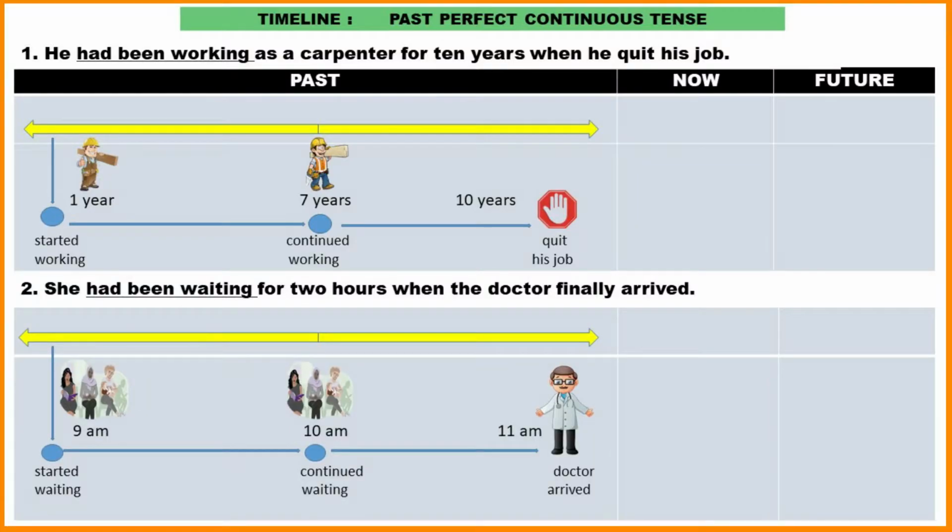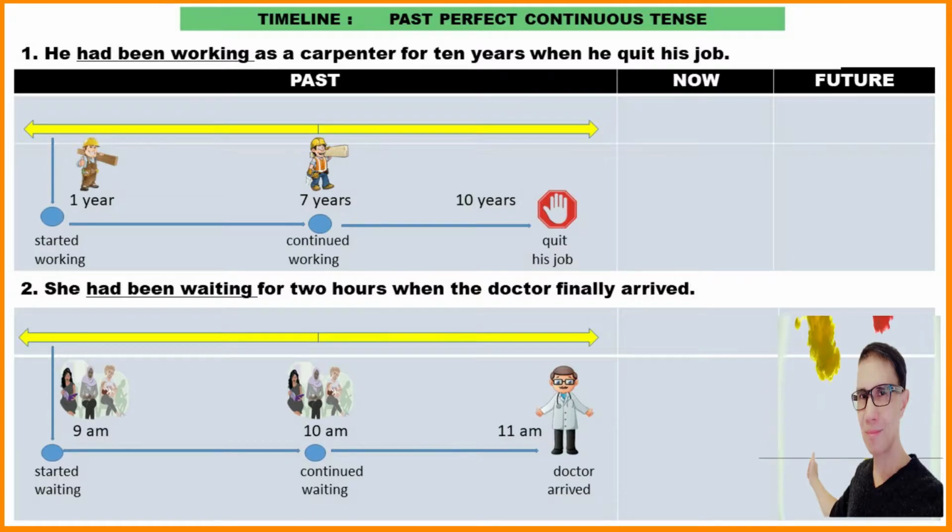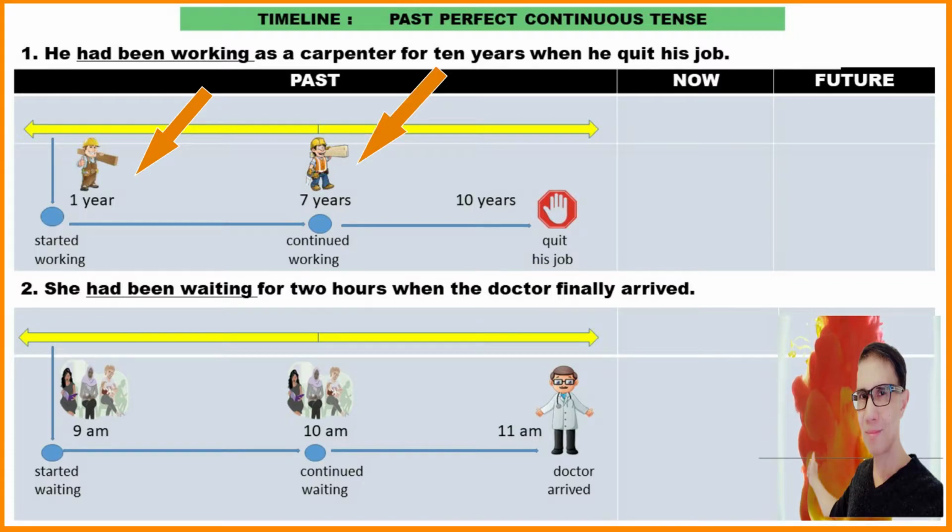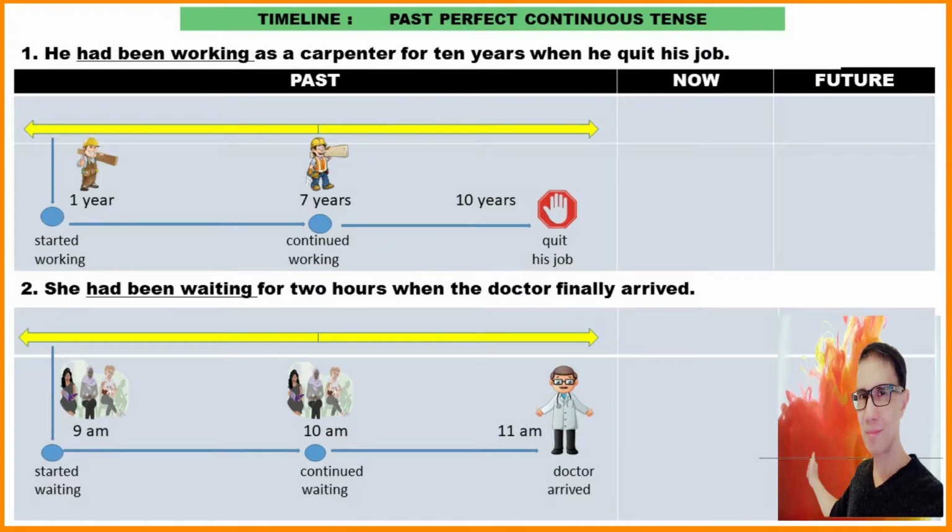And the past perfect continuous tense, let's take a look at the timeline. There's a past, now, and future. 1. He had been working as a carpenter for 10 years when he quit his job. Remember, had been working are the verbs and the action in the past. In the past timeline, he started working at a certain point in the past, then he continued working in the past. After 10 years, he stopped working because he quit his job. All of these actions happened in the past.